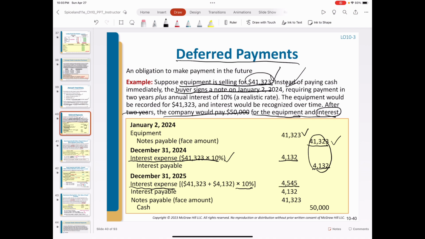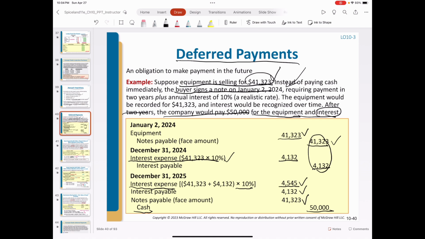So that's the interest expense incurred in 2025, or accrued interest expense in 2025. By the end of this year, the company should also make payments. We credit cash $50,000. The $50,000 is actually the sum of the interest expense in 2025, the interest expense in 2024, and the fair value, the price of the assets when it was acquired.